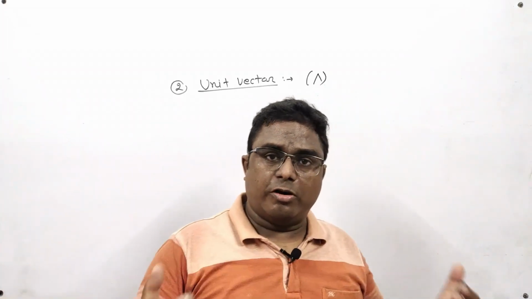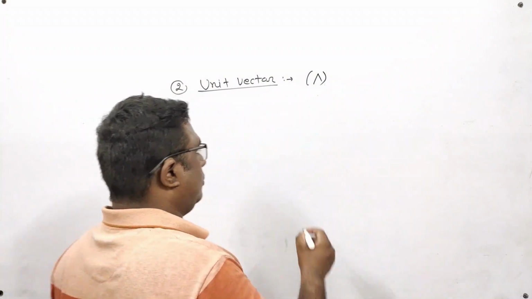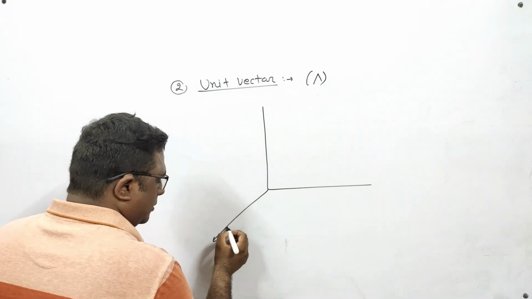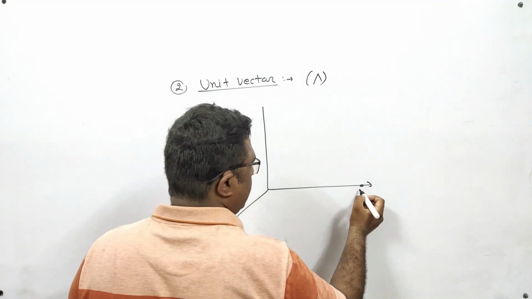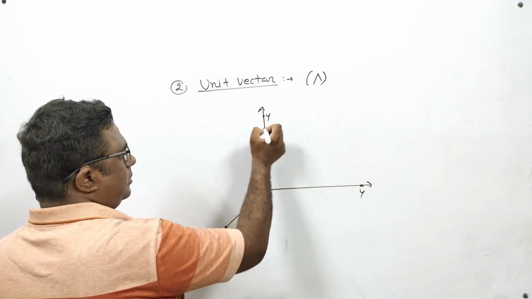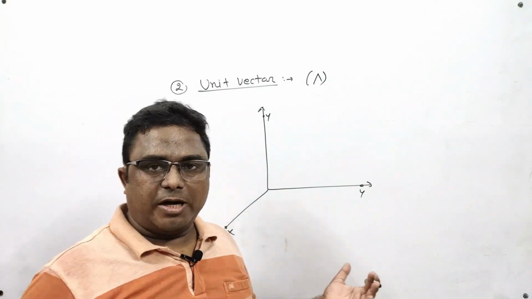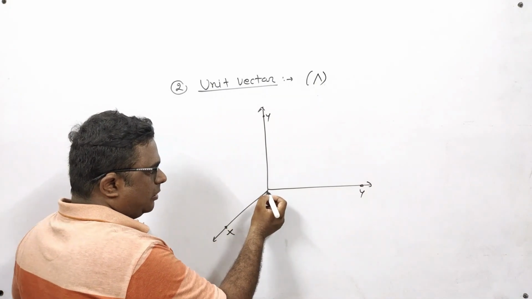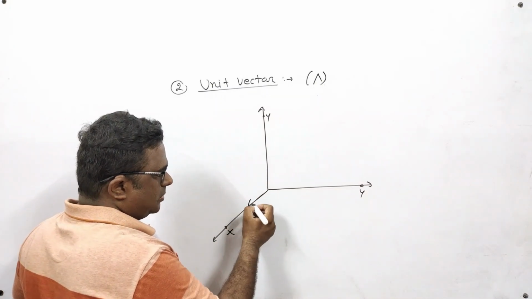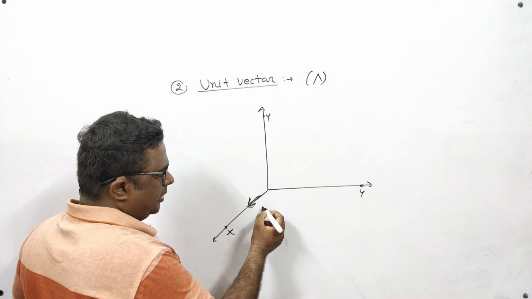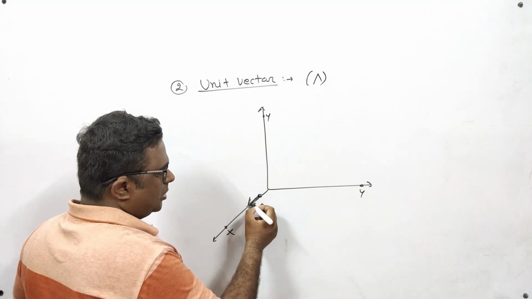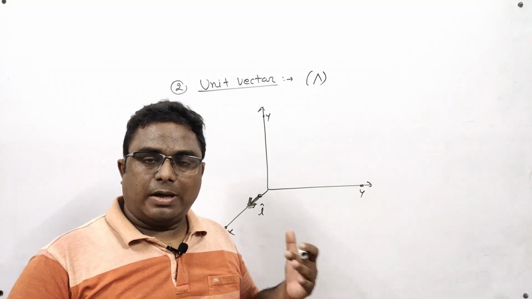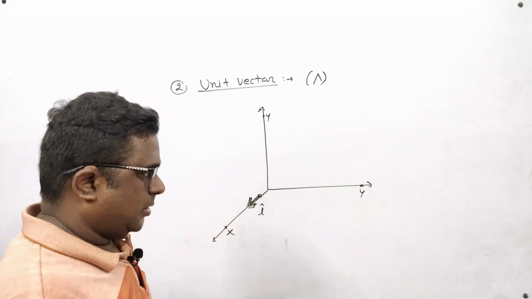There are some important unit vectors. As you know, in 3D we have 3 axes: x-axis, y-axis and z-axis. These 3 axes are mutually perpendicular to each other. All of us know it. Now the unit vector in the direction of the x-axis is denoted by i cap. So what is i cap? i cap is the unit vector in the direction of the positive x-axis.